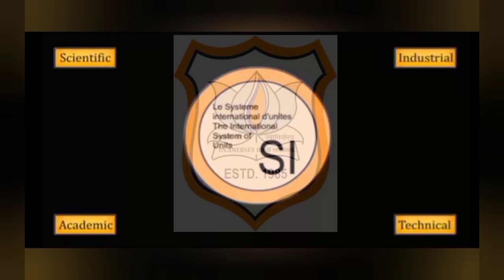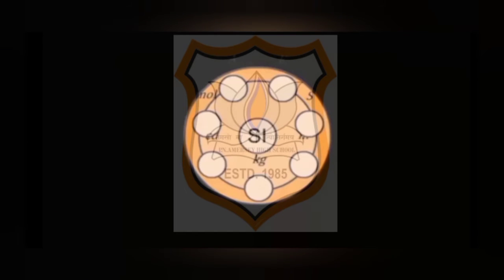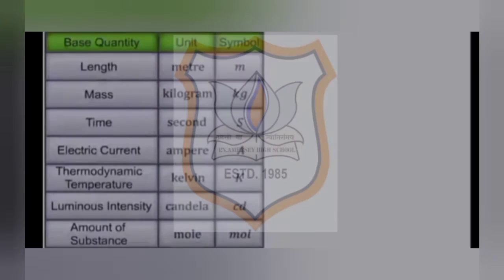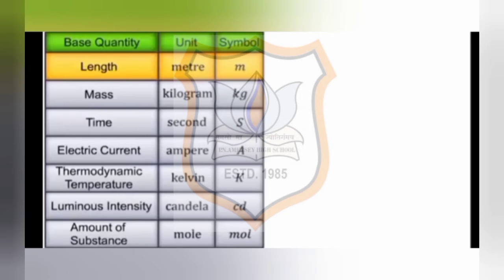This system of units has accepted 7 quantities as the fundamental quantities and their units as the fundamental units. These 7 quantities are length, mass, time, electric current, thermodynamic temperature, amount of substance and luminous intensity. For length, the symbol which is used is m and its unit is meter.